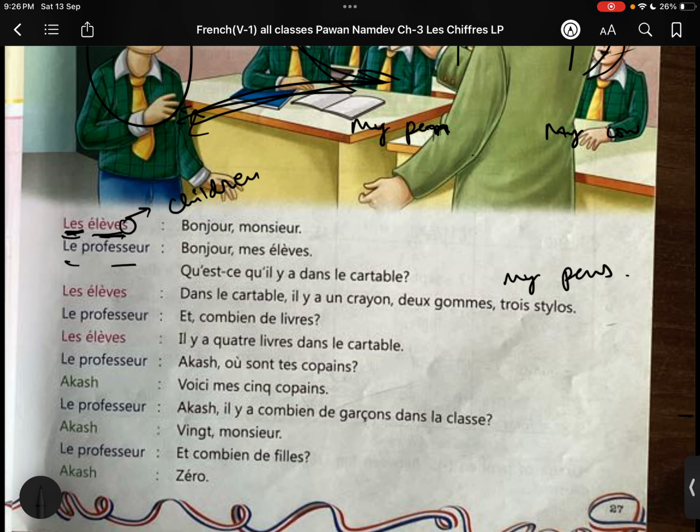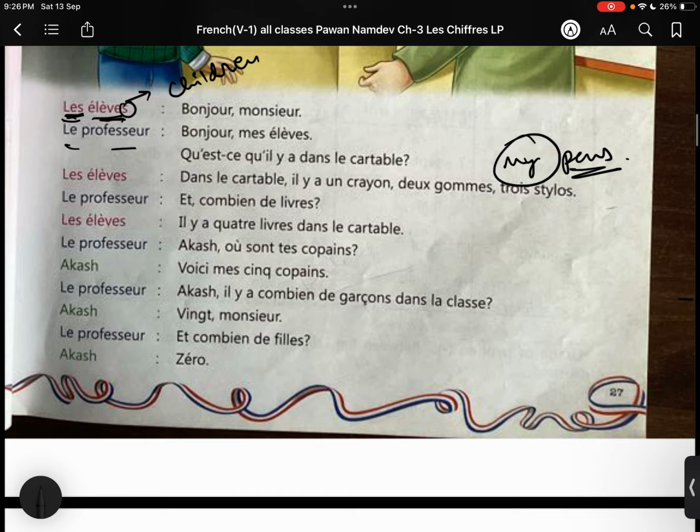In all these words, pen, cow, or pens, I have used the same possessive adjective, my. But in French, it's totally different. French is a gender-based language, right? Since it's a gender-based language, we have different possessive adjectives according to the gender as well.